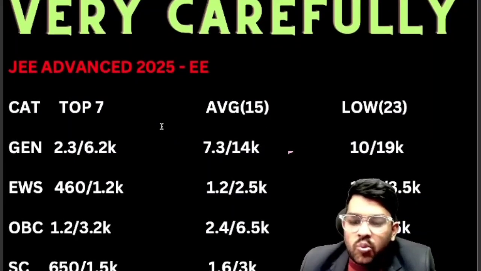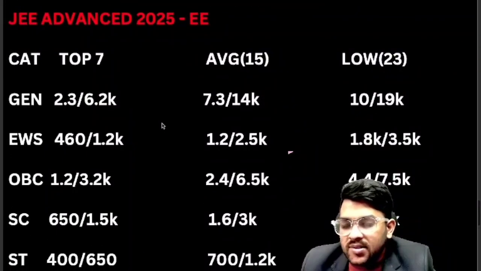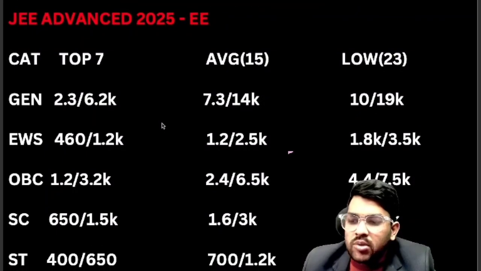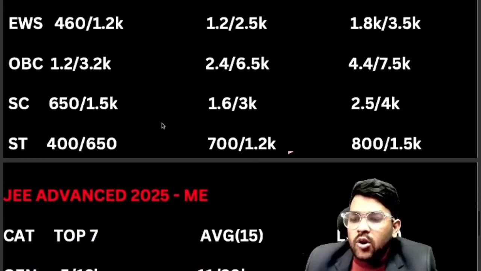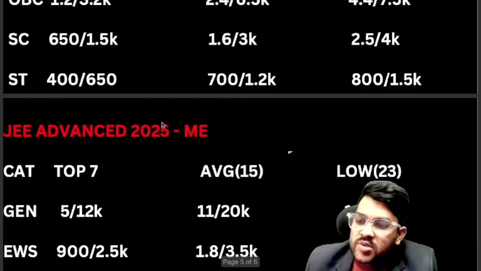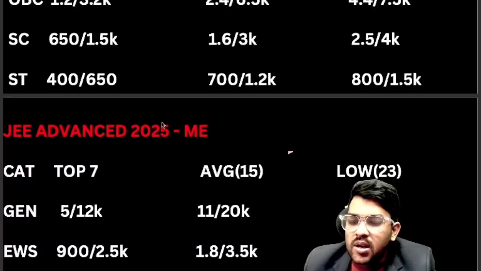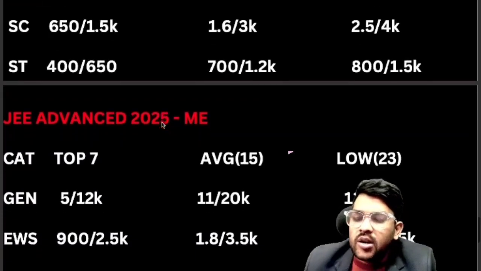OBC 1.2, 2.4, 4.4. After the slash you can check for female OBC and EWS. SC 650, 1.6, 2.5 thousand. After the slash you can check for female again. ST 400, 700, 800. Now if we talk about mechanical, again top 7, general 5,000, average 11, lower 13,000.